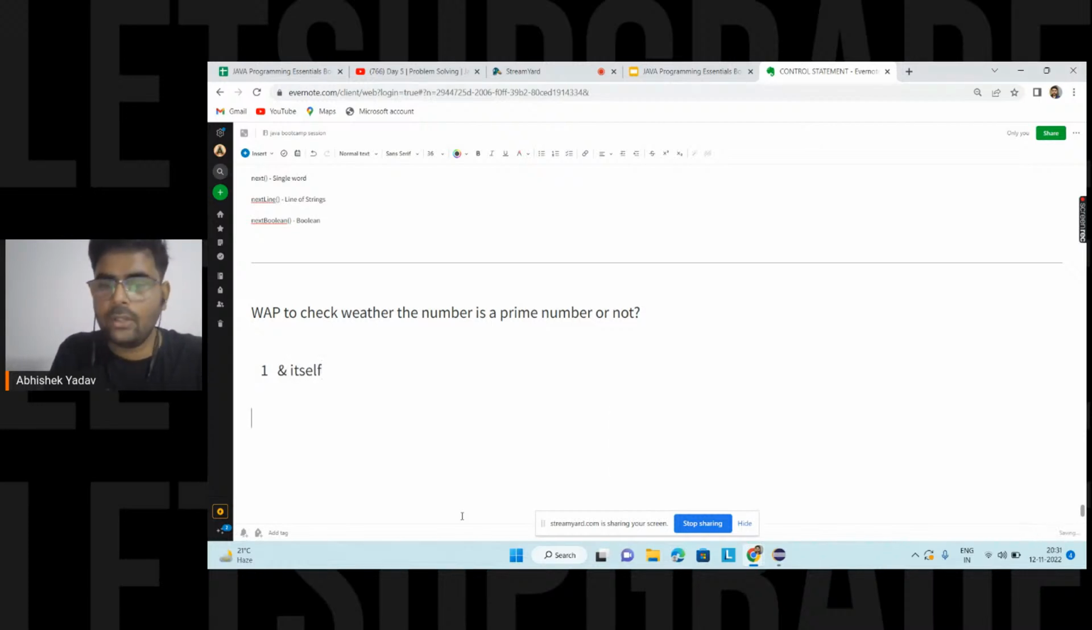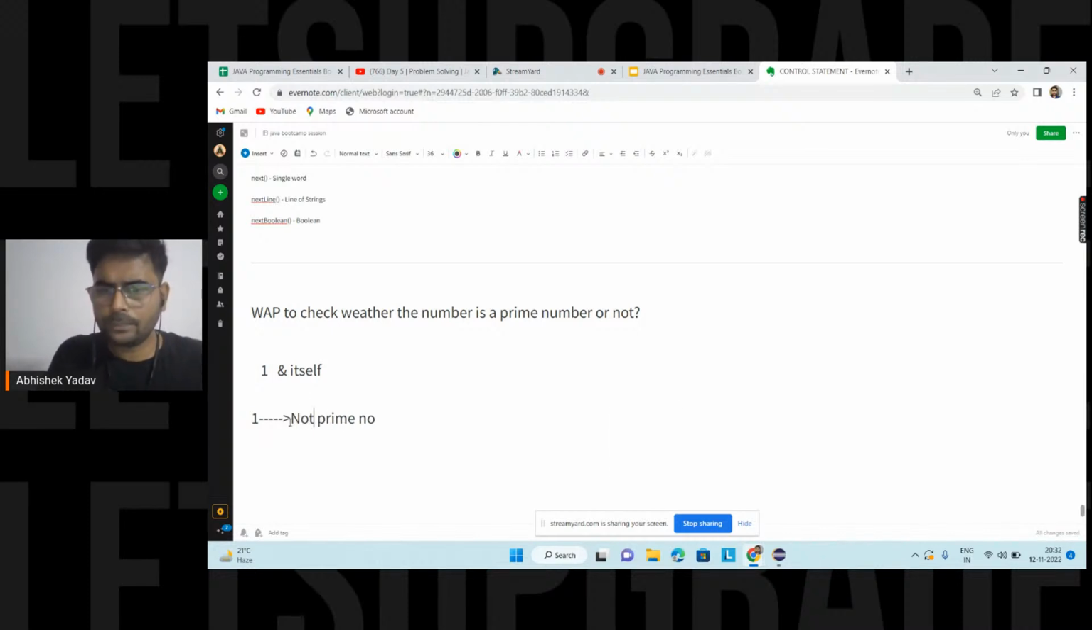So can you guys tell me, is 1 a prime number or not? Please write in the chat. 1 is not a prime number, guys. You are saying the number is divisible by 1 and itself, so my question is, if your definition is correct, then 1 would be a prime number, but 1 is not a prime number. So this definition is only partially correct.